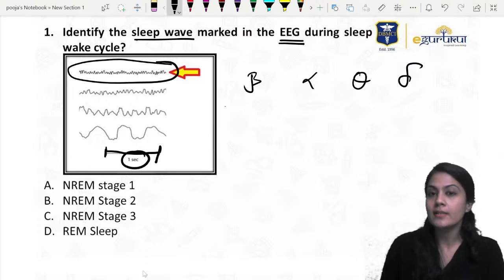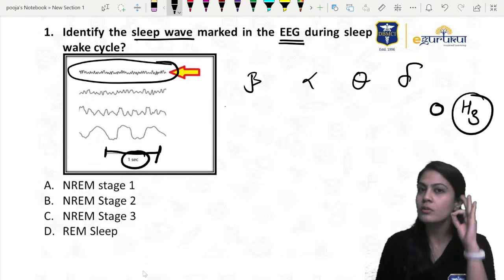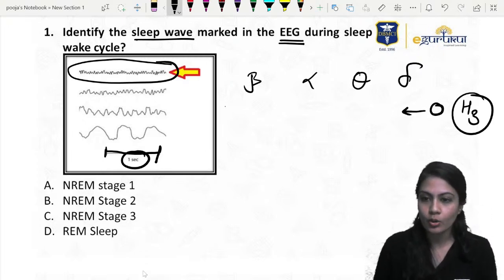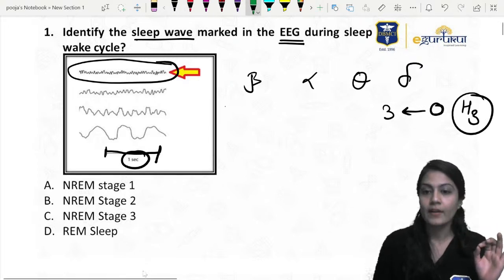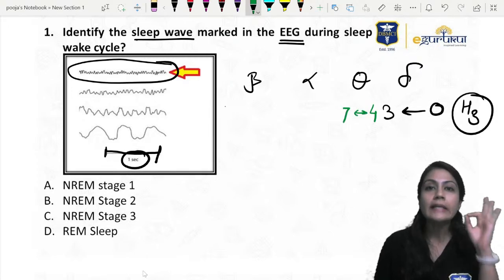What we are discussing here, we will start from 0. Hertz means oscillations per second. If it is 0 to 3, we call it delta wave. If it is 4 to 7, we call it theta wave.